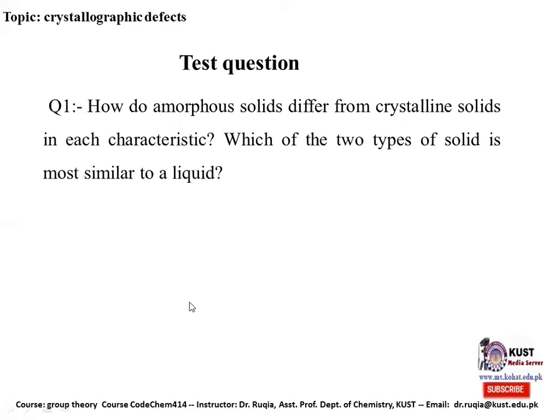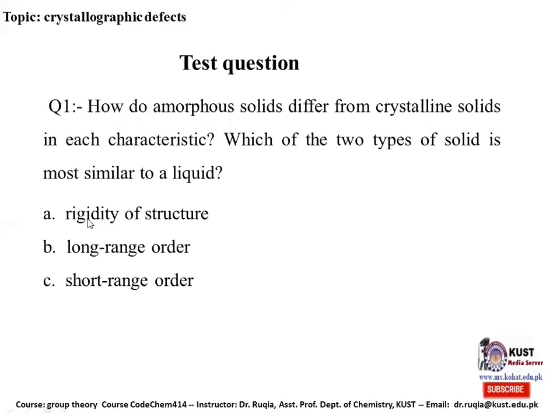Now I have put some test questions for you. You have to take the question, read it, and think over it, think of the possible answer. In the next slide, I have given the answer. Then you can check with the answer what you have already thought. How do amorphous solids differ from the crystalline solids in each characteristic? Which of the two types of solid is not similar to the liquid? Think over it for a minute and write the answer in your mind, and then you can cross check with what I have given.